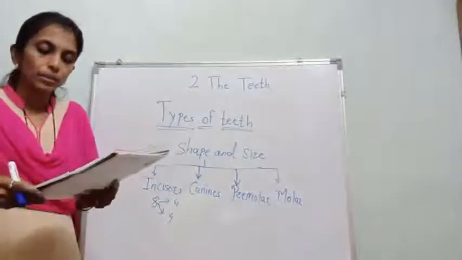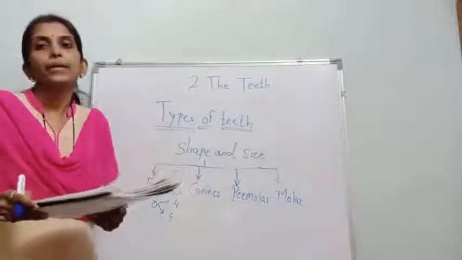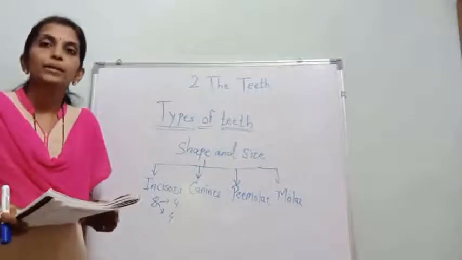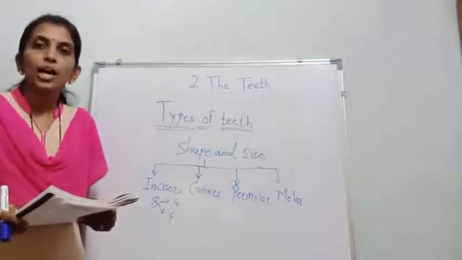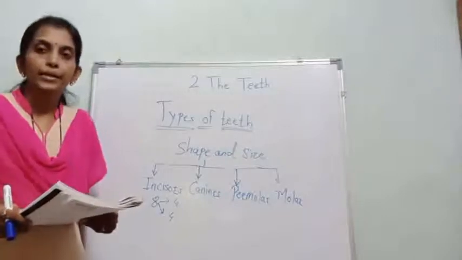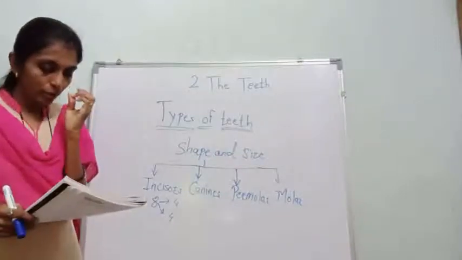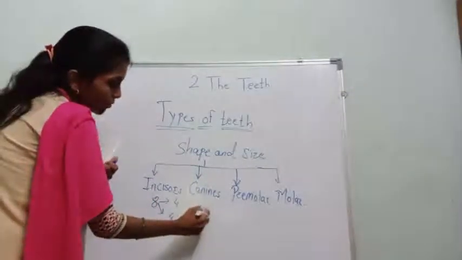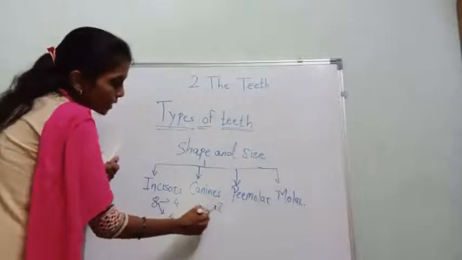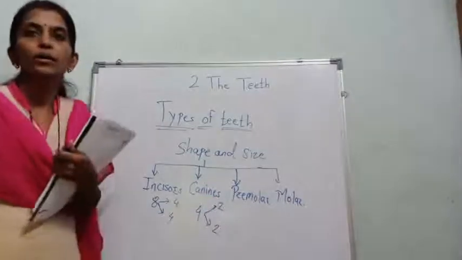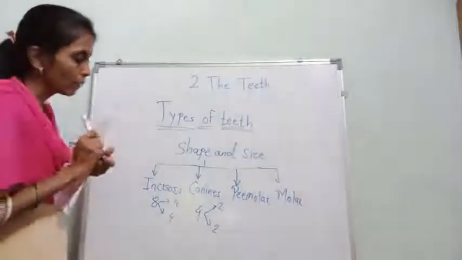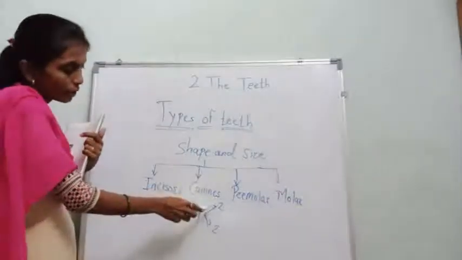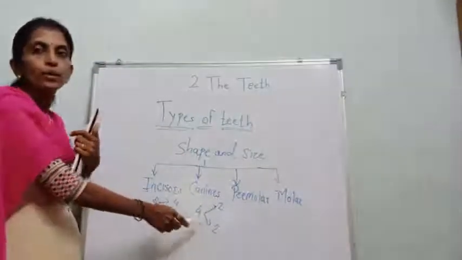Canine: these are the sharp and pointed teeth. How do they look? Sharp and pointed. And these are a total of 4 in number. How many? 4. Out of that, 2 at the upper side and 2 at the lower side. So there are a total of 4 canines in our mouth, 2 at the upper jaw and 2 at the lower jaw.